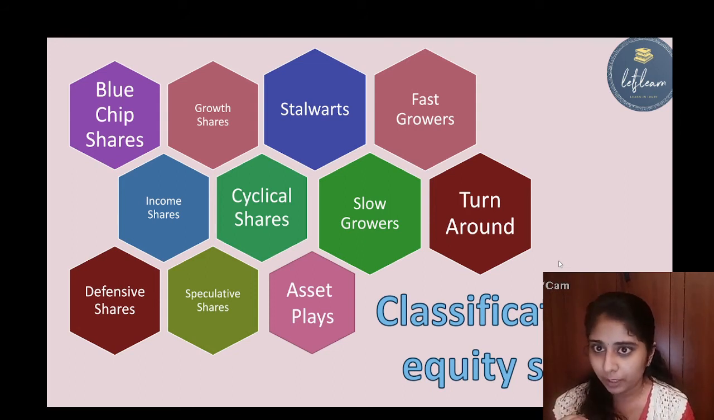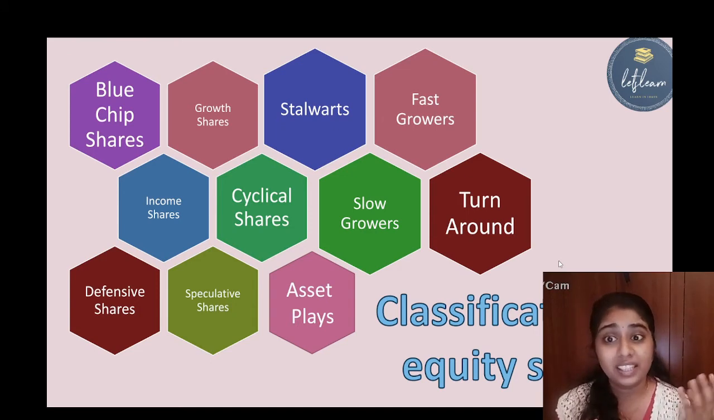First one is blue chip equity shares. These are issued by blue chip companies, that is premium companies, and their prices are also very high. Next one is growth shares. Growth shares are issued by growing or developing companies. Next is stalwarts. These are shares issued by big or giant companies. Next one is fast growers. These are fast, aggressively growing companies issuing shares. Next one is income shares. These are shares of those companies who do not reinvest their profit in the business, but instead distribute the entire profit as dividend.